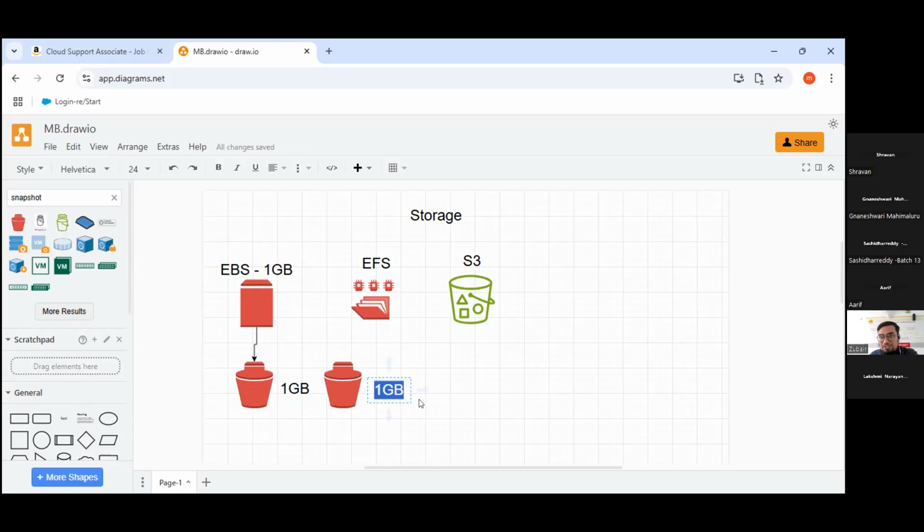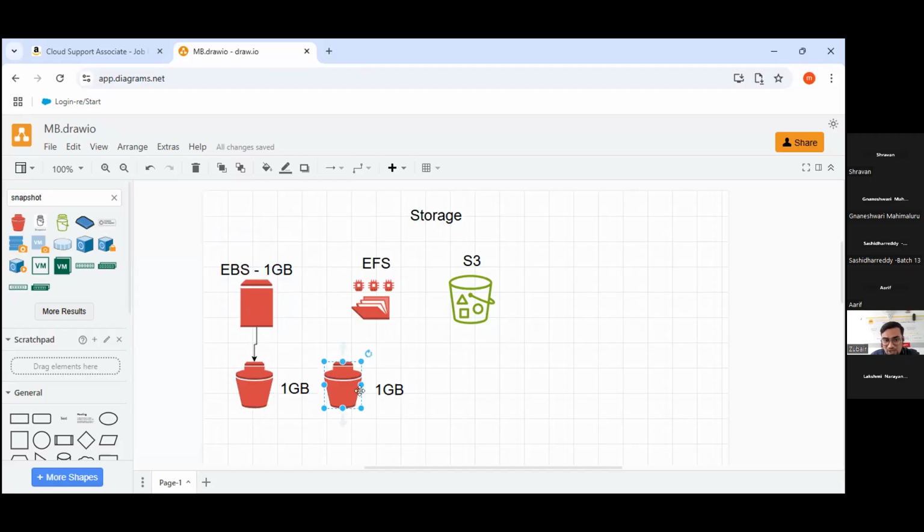I'm repeating my question. All of you, type in the chat box. We have an EBS volume that we started with 1 GB. Now we converted it into a snapshot, and the snapshot is also the same size. Now what happened? 1 GB is not enough, so we convert that size into 2 GB, and we are taking a snapshot of the 2 GB also. So what is my question, guys?